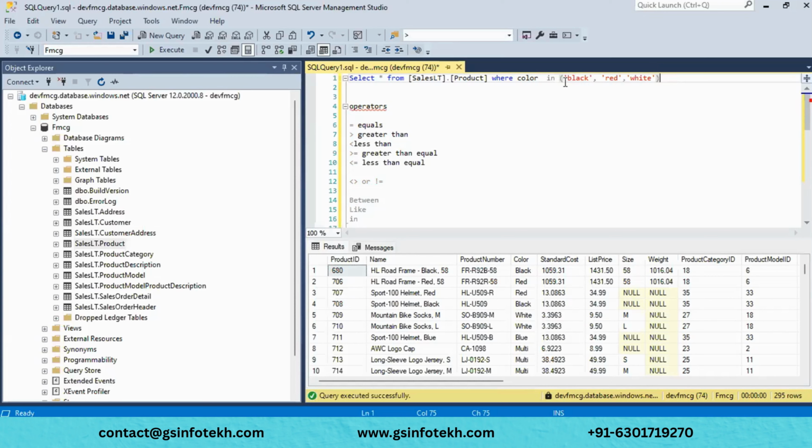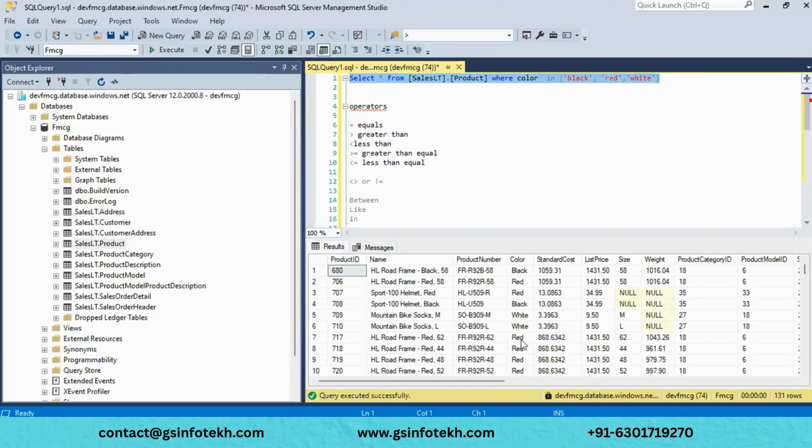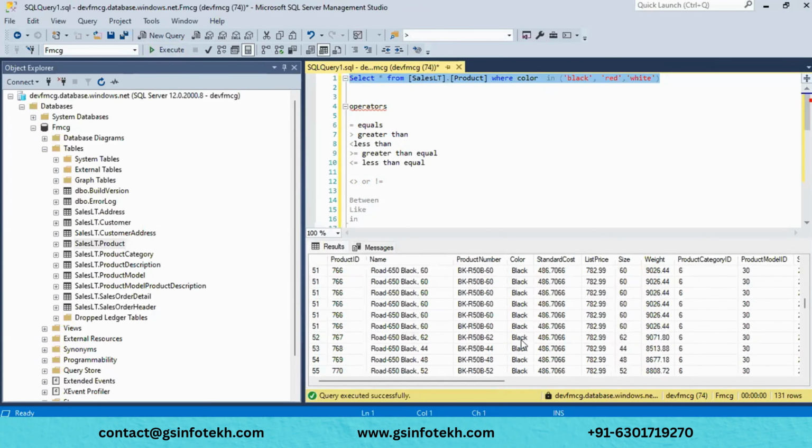Now for that you have to pass the IN operator. What this IN operator will do is filter all these three values from the data. See, red, white, black. Only these three we can see.